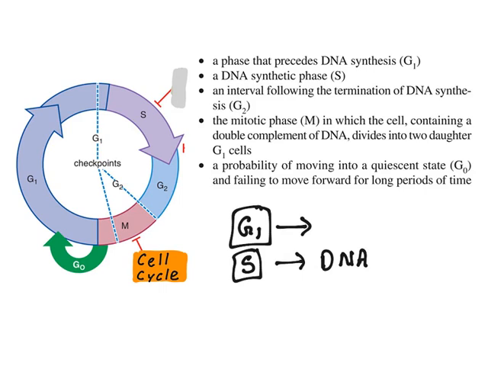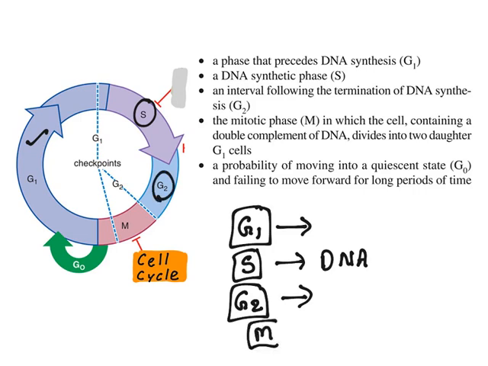So first there is the G1 phase and then the S phase. After synthesis of DNA, there is an interval phase called the G2 phase. Now after that you have the M phase. M stands for mitosis, or mitotic phase. In this mitotic phase, the cell is divided into two daughter cells.